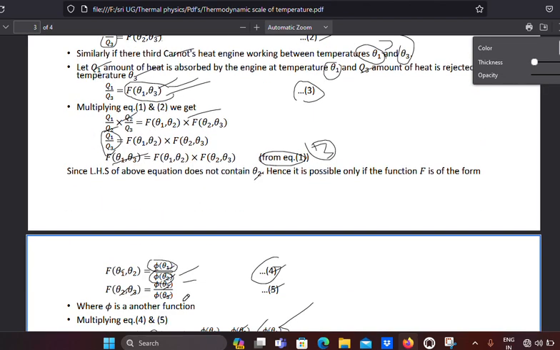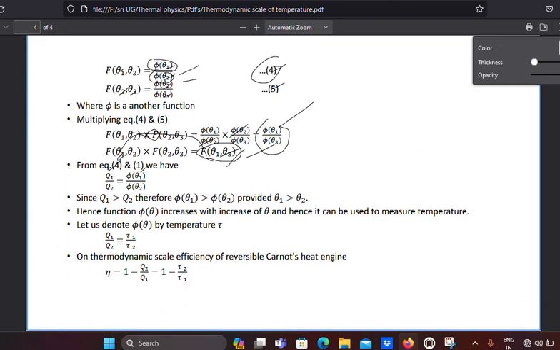Then, if we compare those two equations, q1 by q2 equals phi of theta 1 by phi of theta 2. Since q1 is greater than q2, phi of theta 1 is greater than phi of theta 2, which gives that theta 1 is always greater than theta 2. From this we can understand it like this. Hence the function phi of theta increases with increasing theta. As this value increases, the function also increases. Hence it can be used to measure the temperature.